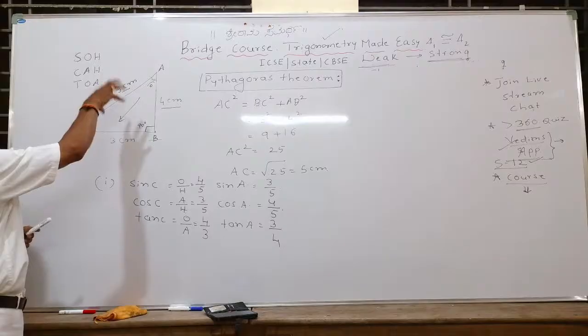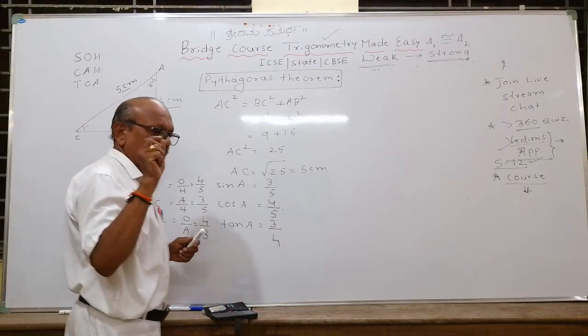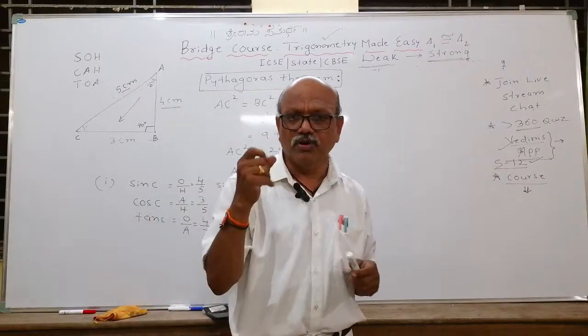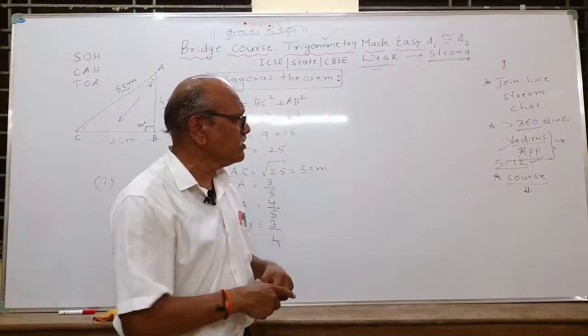First of all, make these trigonometric ratios perfect. Solve assignments in your textbook. I'll give my own problems here. And a large number of MCQs are present.